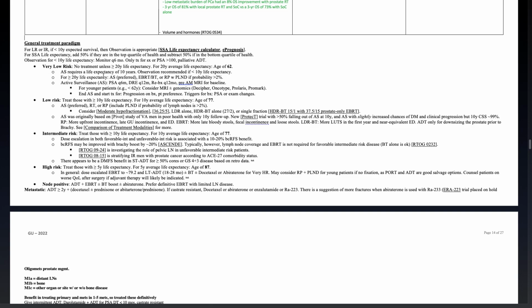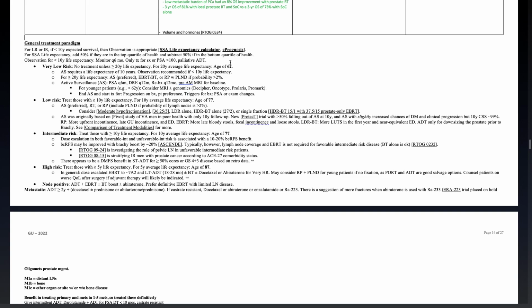You only treat for symptoms or a PSA greater than 100 with palliative ADT. Again, very low risk, no treatment unless they have a greater than 20-year life expectancy. And to reach that, you have to be at basically 62 or younger. Active surveillance requires a life expectancy of 10 years. Observation is recommended if they have less than 10-year life expectancy. If they've got a greater than 20-year life expectancy, still active surveillance is preferred.